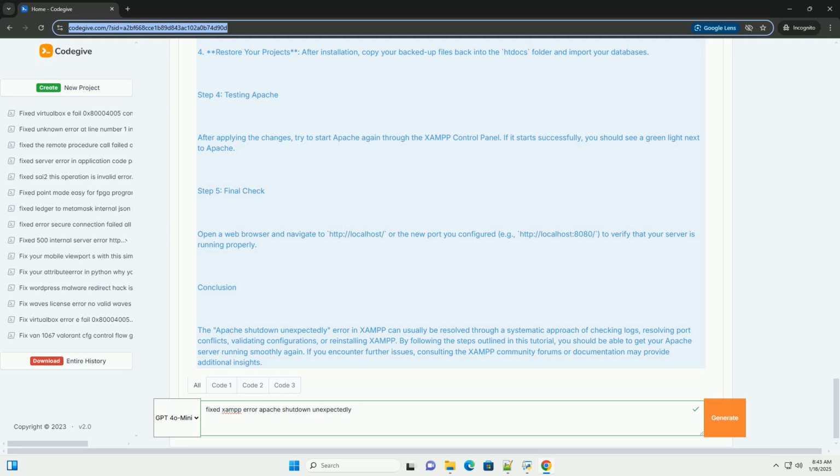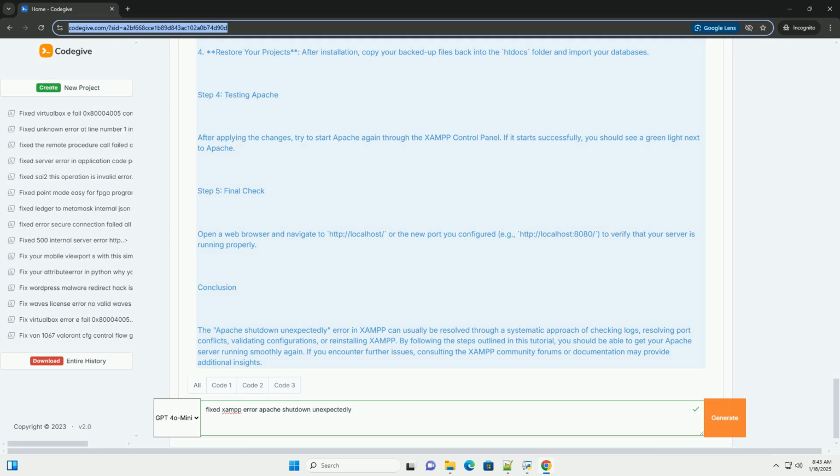3.3 Reinstall XAMPP. If none of the above solutions work, you may want to consider reinstalling XAMPP. 1. Backup your projects. Ensure that you backup your htdocs folder and any databases, using phpMyAdmin or mysqldump. 2. Uninstall XAMPP. Use the uninstall feature or manually delete the XAMPP folder. 3. Download and install the latest version.